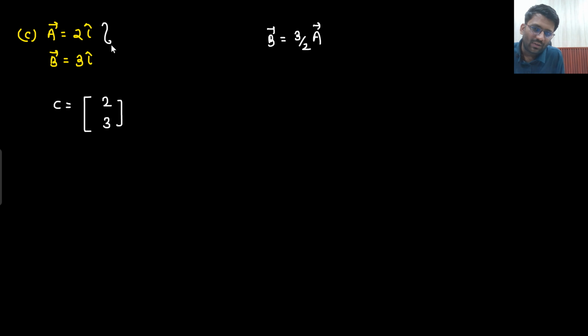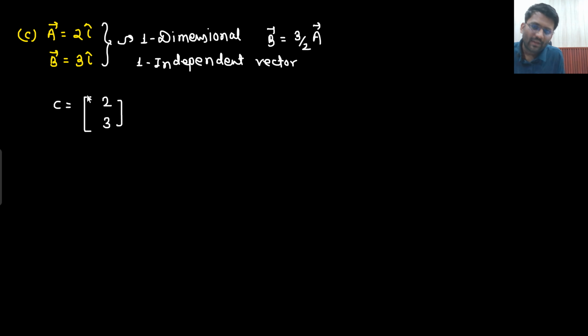So there is only one independent vector. So what I will call this? This is one dimensional, one independent vector. What will the rank come out to be? This is your 2 rows, 1 column.